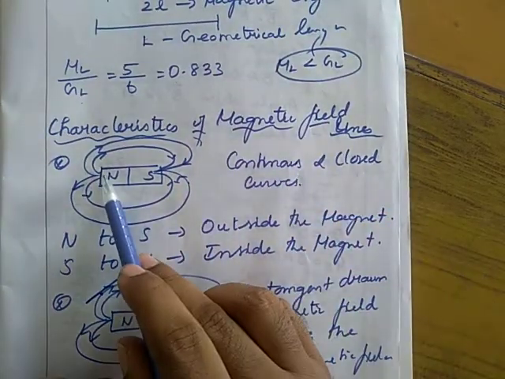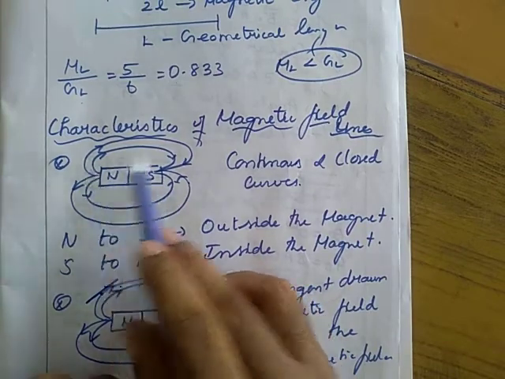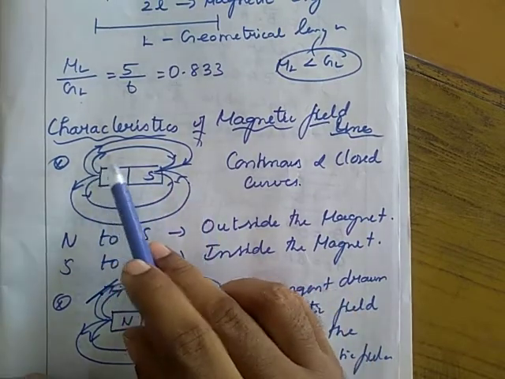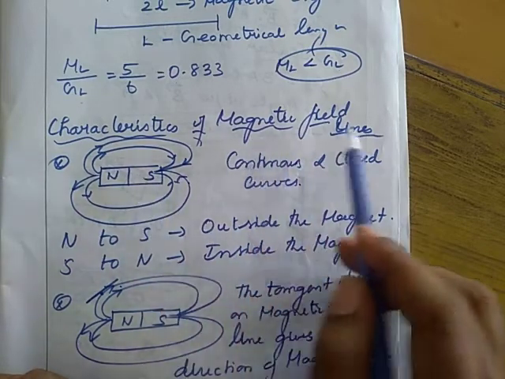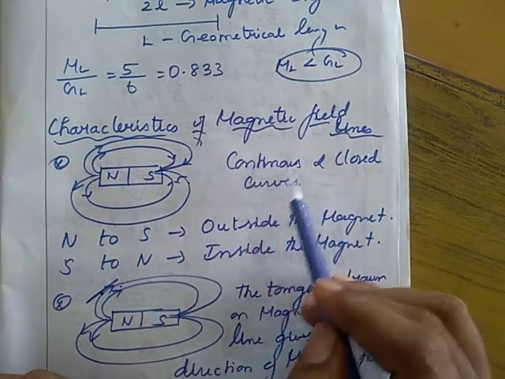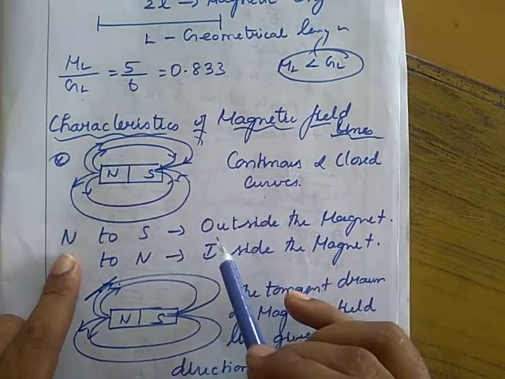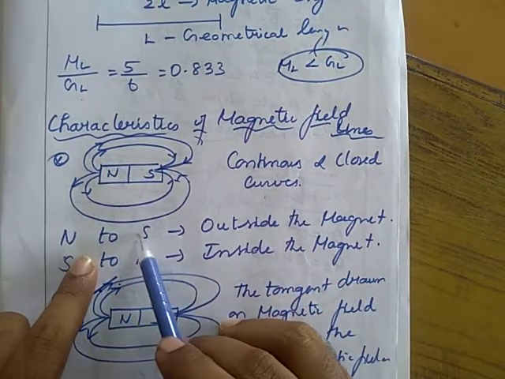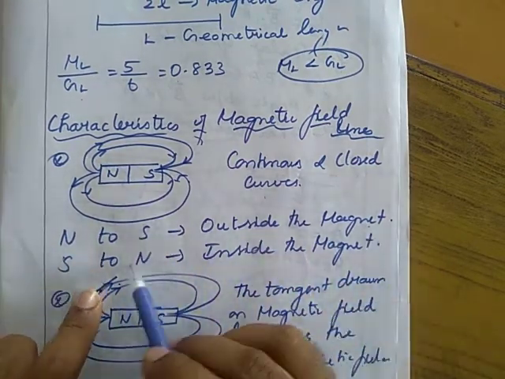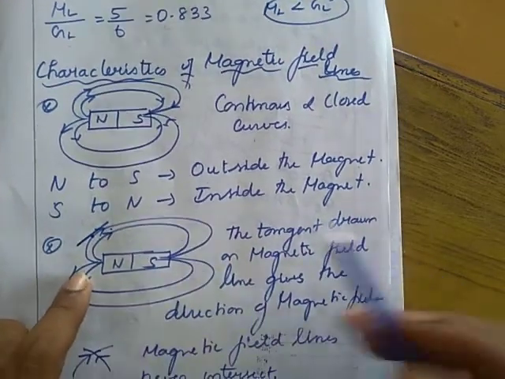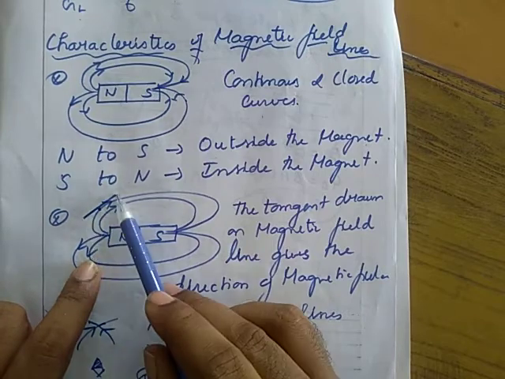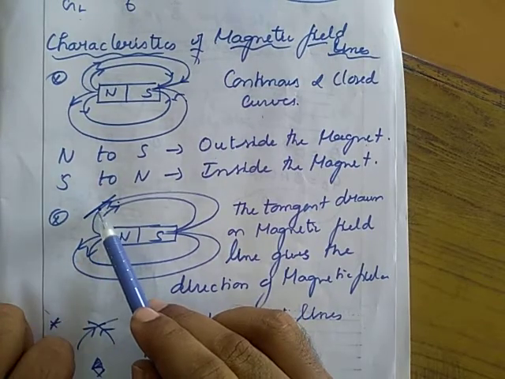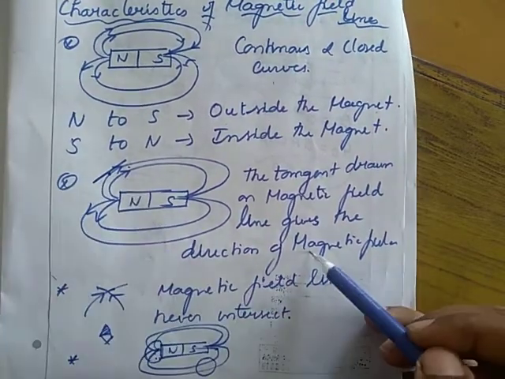Here we consider a bar magnet. Around the bar magnet, some closed curves are there. These closed curves are nothing but magnetic field lines. They are continuous and closed curves. The magnetic field lines start from north to south outside the magnet and south to north inside the magnet. Suppose we need the direction of the magnetic field, so we can draw a tangent on the magnetic field line. This tangent indicates the direction of the magnetic field.